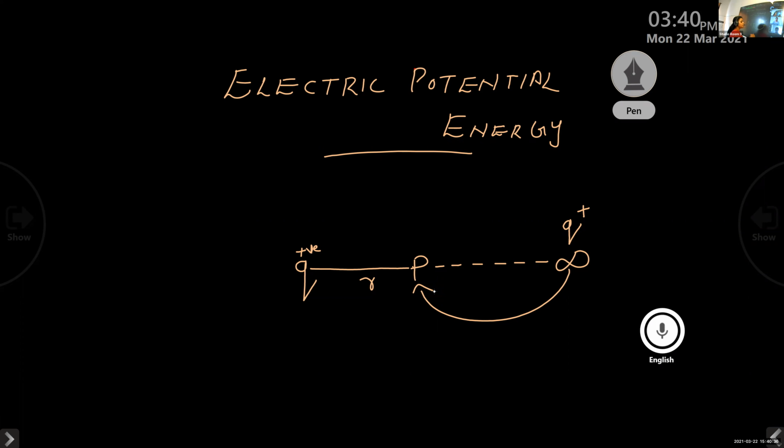The work done to bring the charge Q from infinity to point P against the force of repulsion is known as electric potential energy.